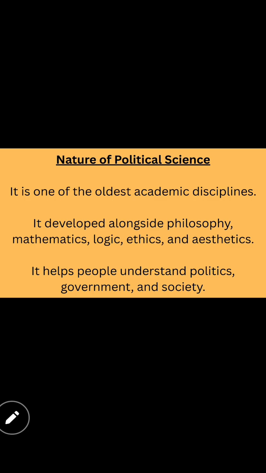Everything regarding the government area, the politics area and the society area will be combined and interact with each other, and these subjects help people to understand these criteria. Philosophy, mathematics, logic, ethics and aesthetics help people to understand the political area, the governmental area and the societal area.